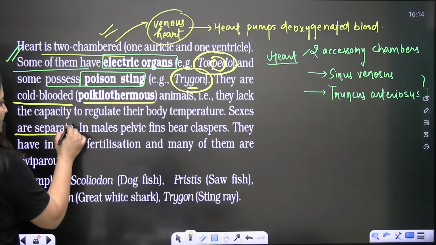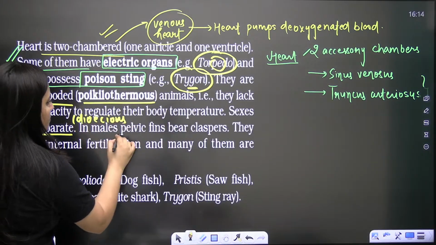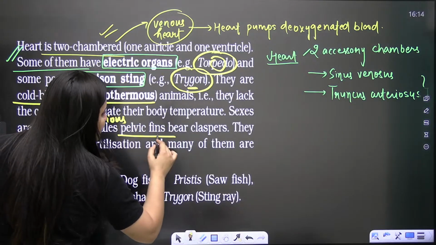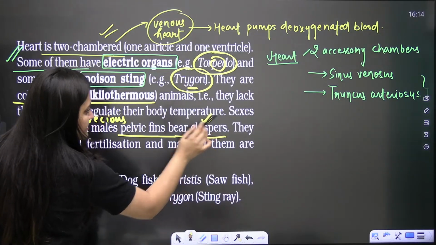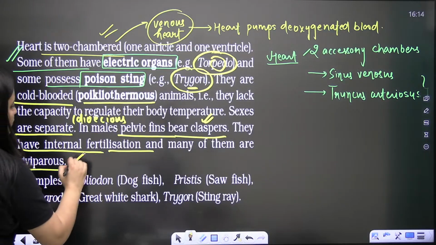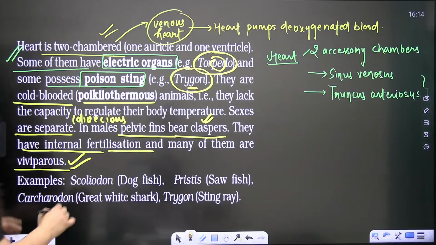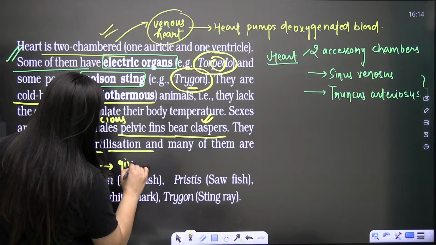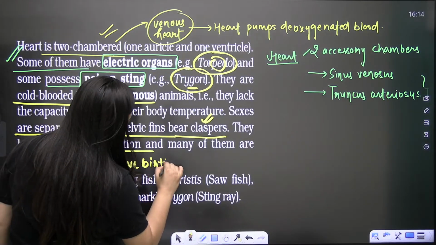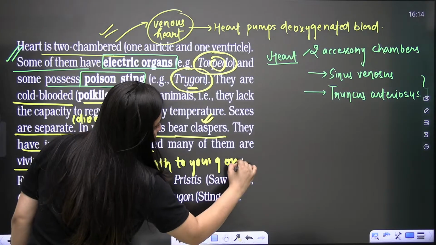So sexes are separate. That means they are dioecious, unisexual. Males have pelvic fins bearing claspers, which help in copulation. So they have internal fertilization, and many of them are viviparous. You cannot say that all of them are viviparous. Many of them are viviparous, means they give birth to young ones. That is what you need to remember.